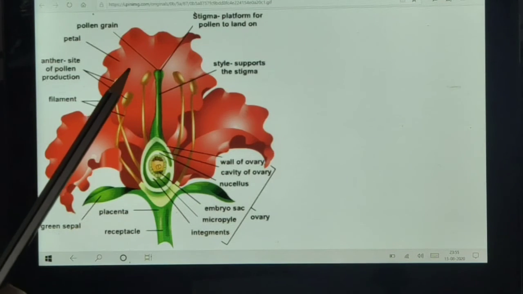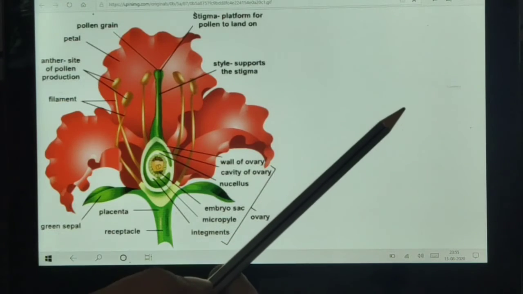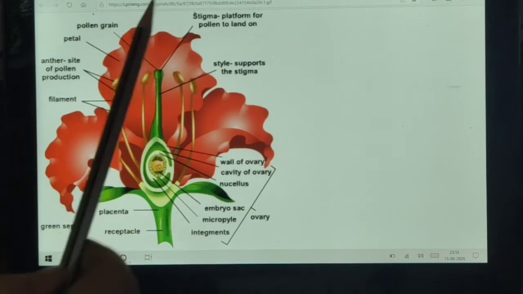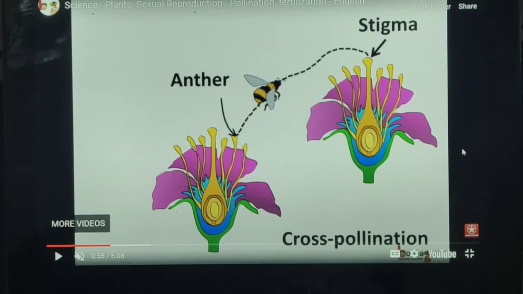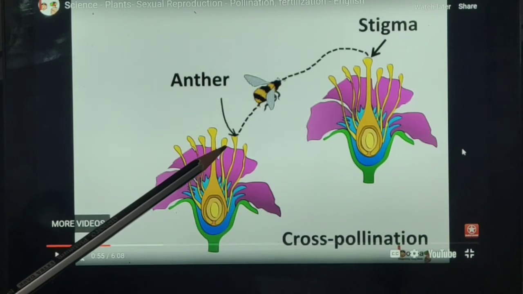If the transfer of pollen grains occurs on another flower, then it is known as cross pollination. This is an example of cross pollination. Here you can observe the anther.